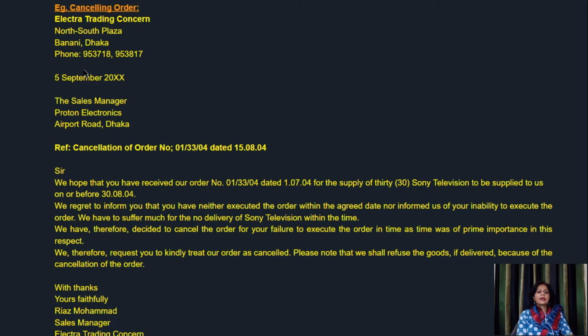Moving on to the example of cancelling the orders. Now here we see the format is that of a formal letter: sender's address, date, receiver's address. Here you can see the reference, cancellation of order number 1/33/04 dated 15th August 2004. So this is very important. This refers to the previous correspondence.